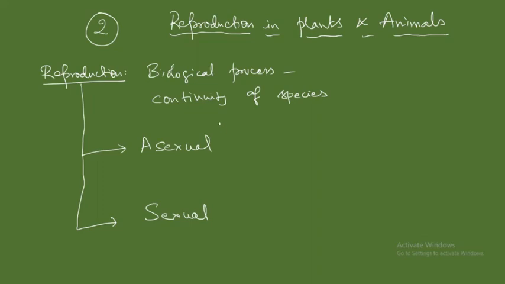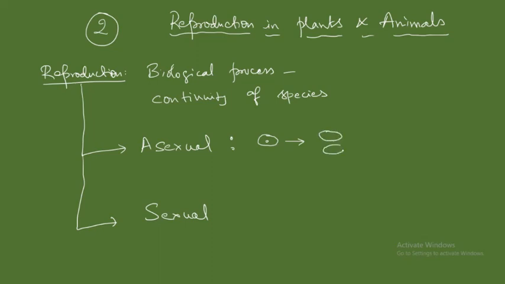So what is asexual reproduction? In asexual reproduction only a single parent is involved, and the single parent will give rise to the new organism. So there will be, say, one cell or one organism, and that is going to give rise to a new organism of its own type.